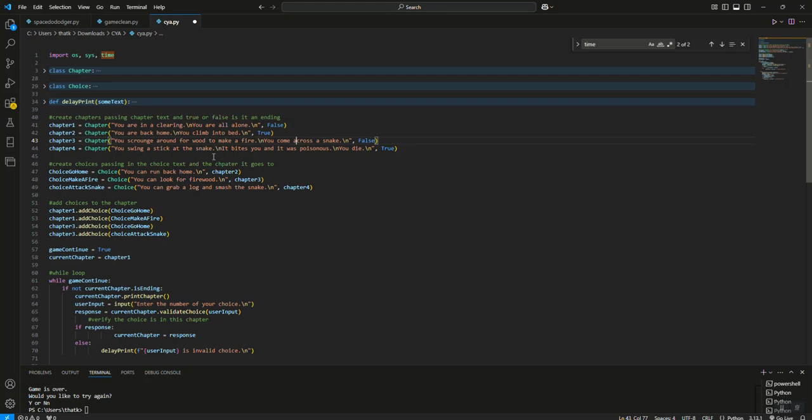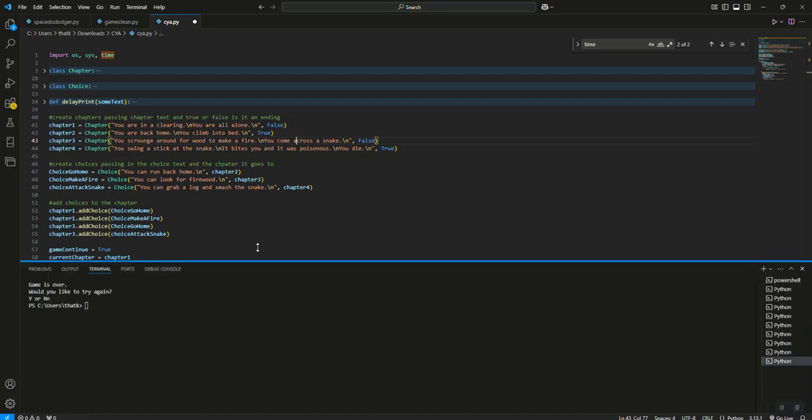And then I have chapter 4: you swing a stick at a snake, it bites you, it was poisonous, you die, and obviously that's going to be an ending, so I have true. Now I've got to create the choices that I'm going to give people and where they go. So I've got a choice. I'm calling it go home, and it says you can run back home.